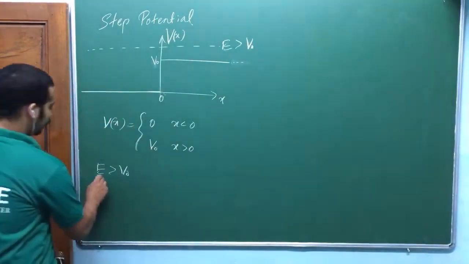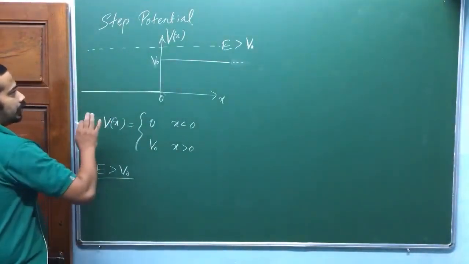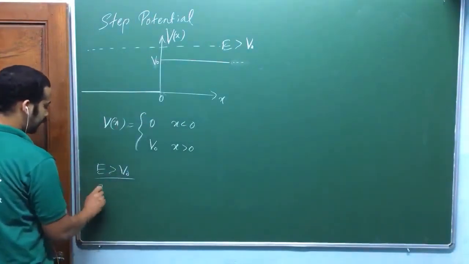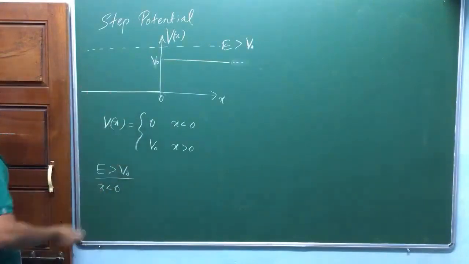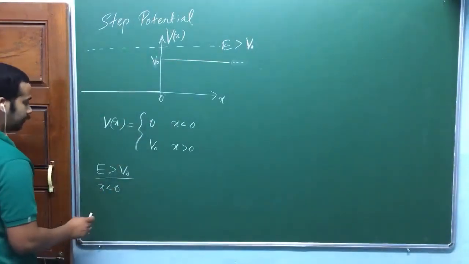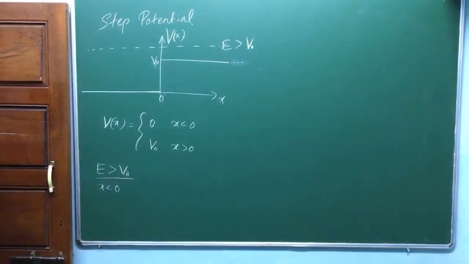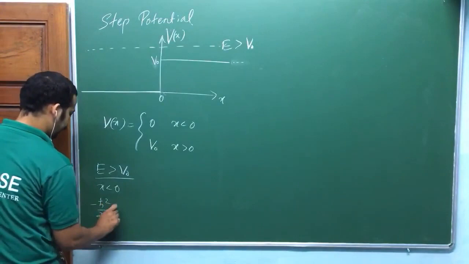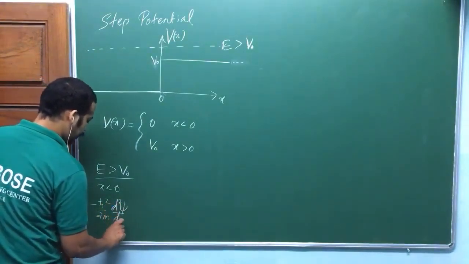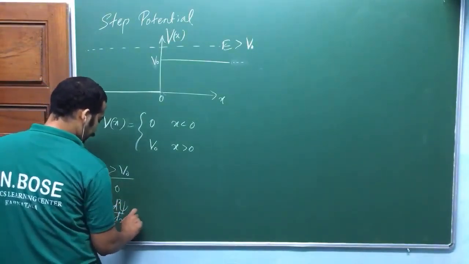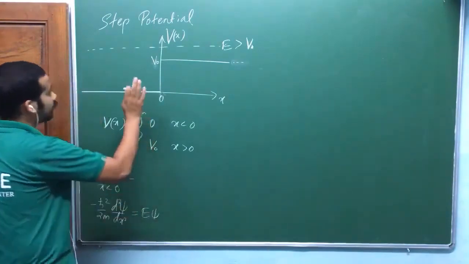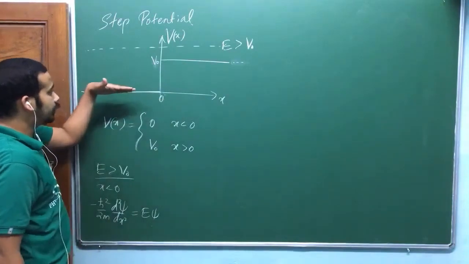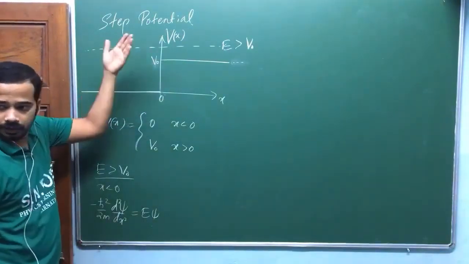So now look at here, when I take the solution, okay? In x less than 0, let me take x less than 0, okay? Let me try to solve the Schrodinger equation. What is that one? It's a free particle solution, am I right? I think you should be able to write it quickly. Minus h bar square by 2m d square psi by dx square is equal to E into psi. E should be greater than V0. Again, E should be greater than 0, okay? Always here, what is the minimum value of V? That is 0, okay?